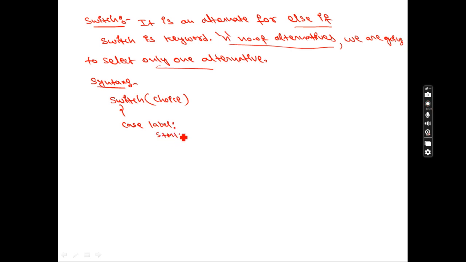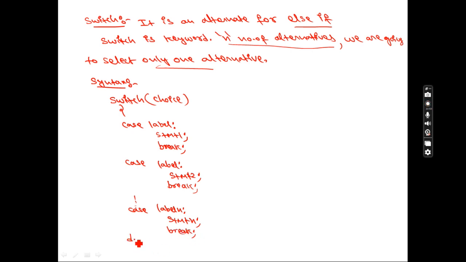Next you write statement 1. Every statement ends with a break statement and a semicolon. After that, again you write case label, colon, then statement 2, semicolon, and again break. This is the way of writing the cases. Again you write many cases. I'm writing the last case, label n, colon, then statement n, and here you write break and a semicolon.